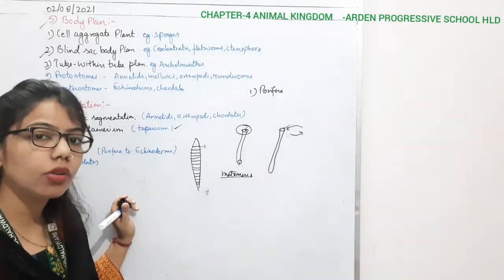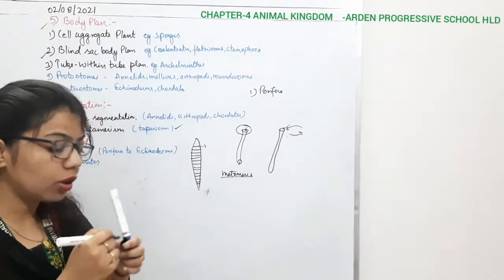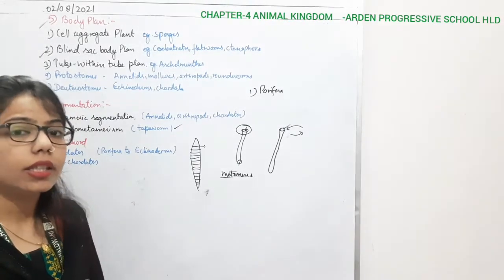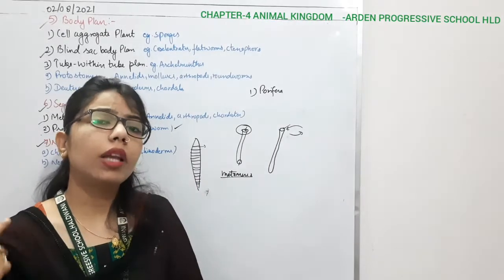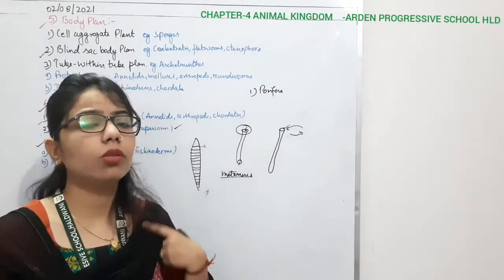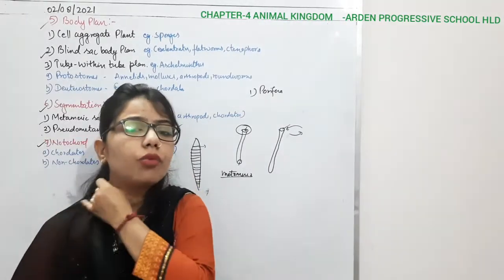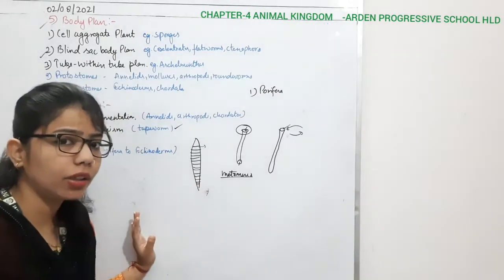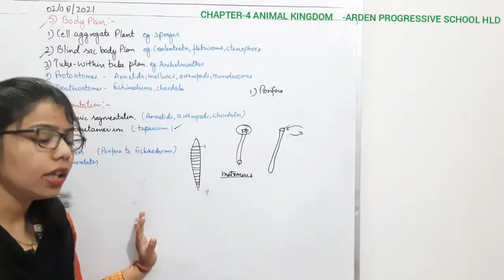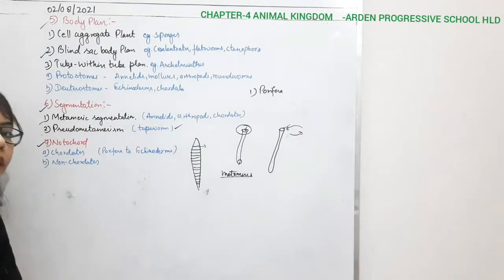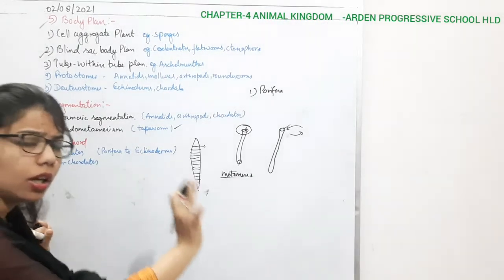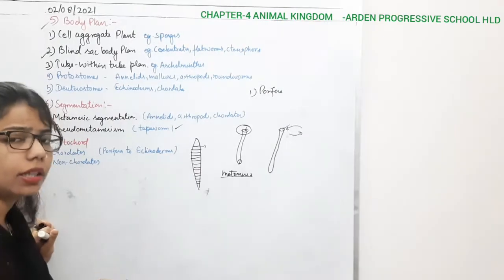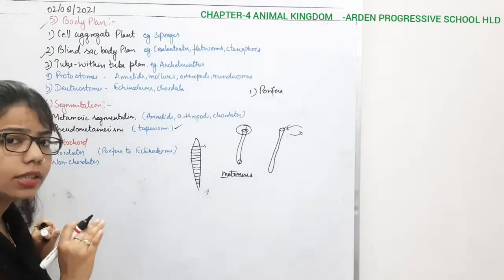So notochord is what? It is a tube-like or rod-like structure. Just like you have your vertebral column, the lower animals do not have any vertebral column for support, so they have the notochord. It is a rod-like structure extending from the anterior to the posterior, and it is present on the dorsal side of the body.